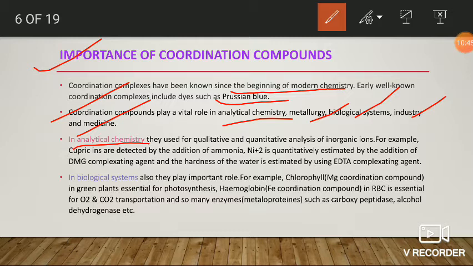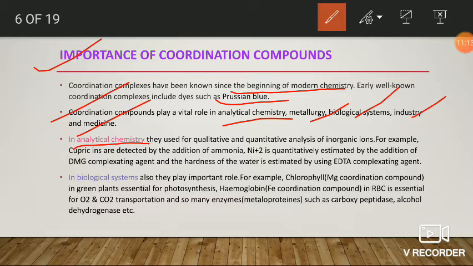Generally it is used to analyze inorganic salts or to find out inorganic ions. In qualitative analysis, we find out the specific ions in the given salt mixture. In quantitative analysis, we find out the quantity of that particular ion.